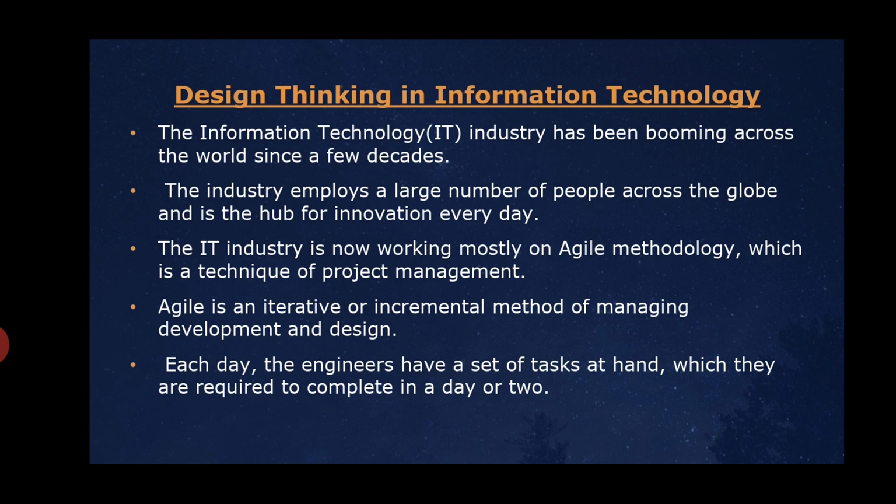It is characterized by the division of tasks into short phases of work, and frequent reassessment and adaptation of plans.